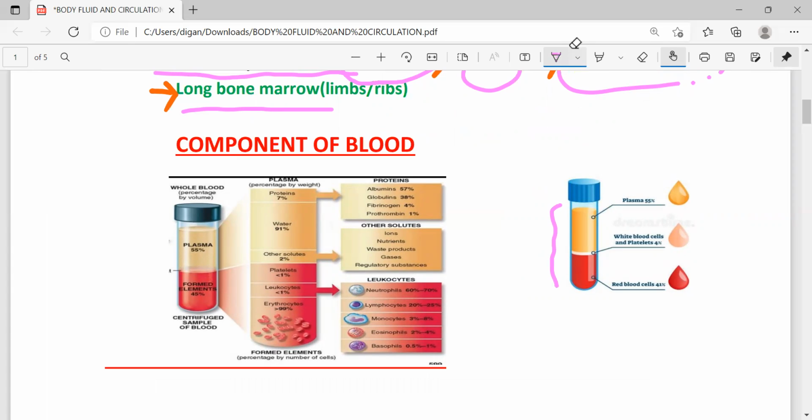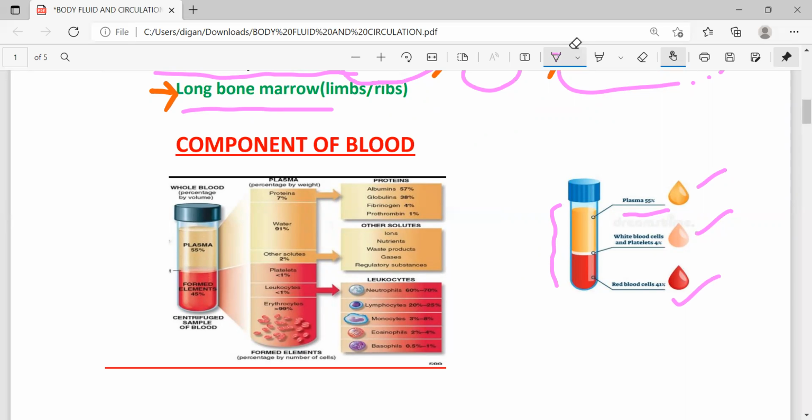Look, in this test tube, the blood components are settled in 3 layers. The uppermost layer is called plasma, and it occupies almost 55%. The middle layer, which is transparent in color, occupies 4%, and there WBC, white blood cells, and platelets are present. And the lowermost portion, almost 41%, is red in color and is called red blood cells. So blood components settle in 3 layers.